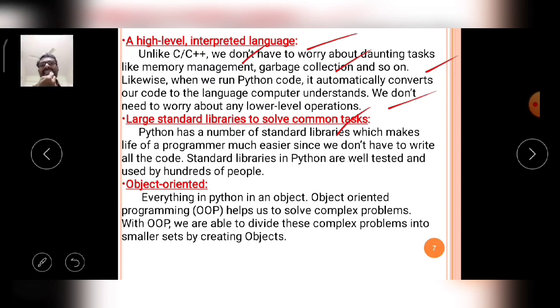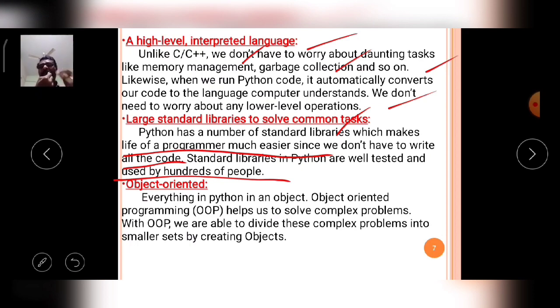Okay, which makes the life of a programmer much easier, since we don't have to write all the code. It means that for basic operations like sqrt, the square root of a given number, there is no need to write code in the Python language. Standard libraries in Python are well tested and used by hundreds of people. So the libraries of the Python language are well tested.